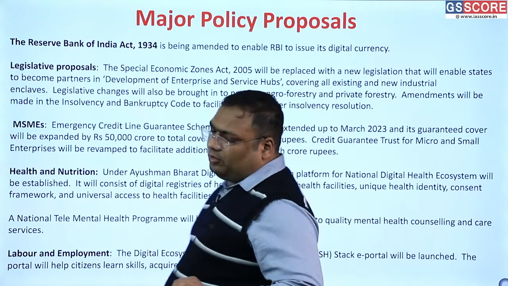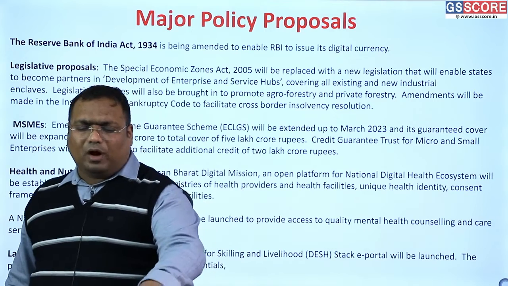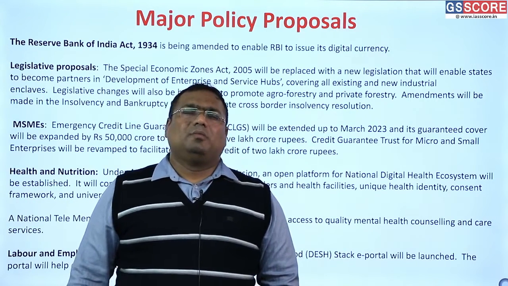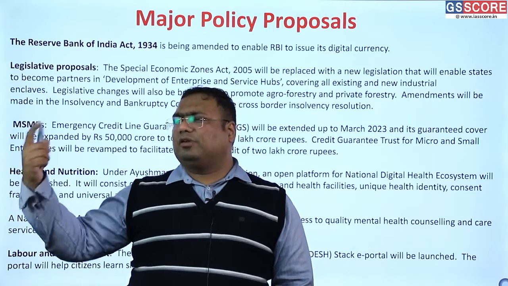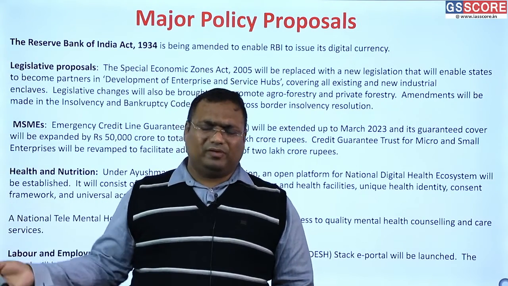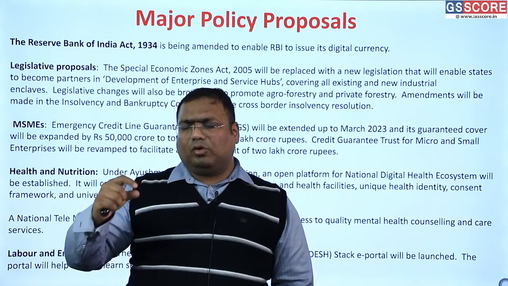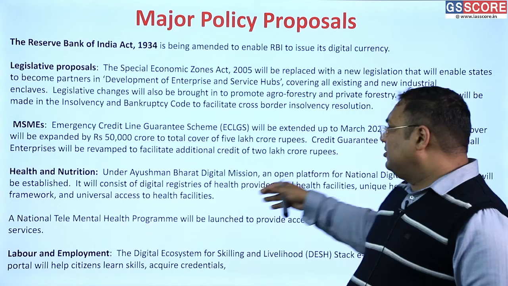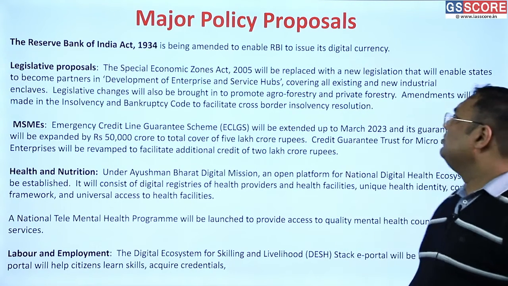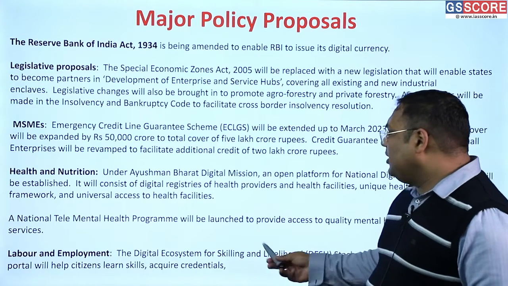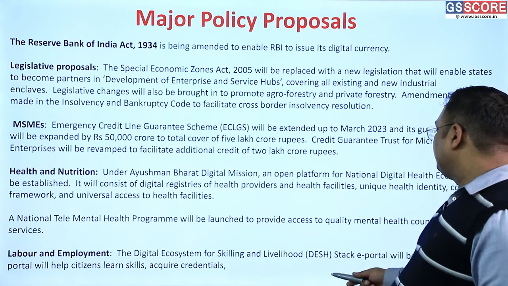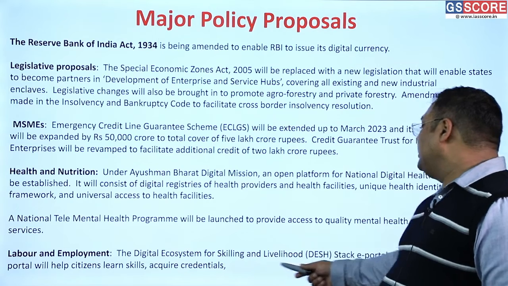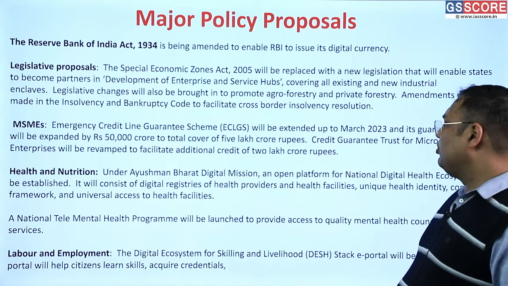For example, depression. There have been a lot of new articles and a lot of discussion now on depression, because so many people didn't used to treat depression as a problem. So many people used to make fun, and there is very little sensitiveness towards this very important issue. So this is a good step, and we are doing it. And then a digital ecosystem for registration of the laborers for skilling and livelihood. So this will also be there.